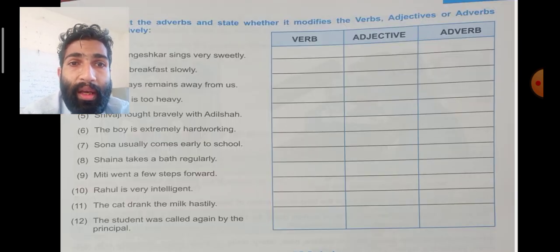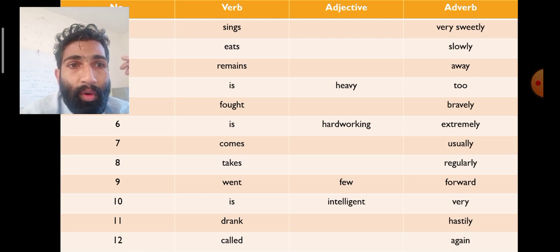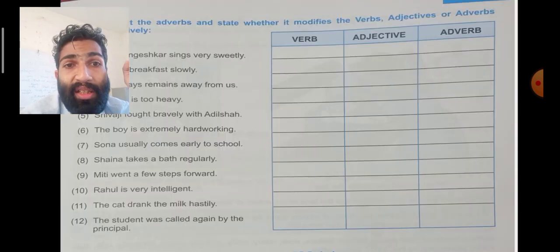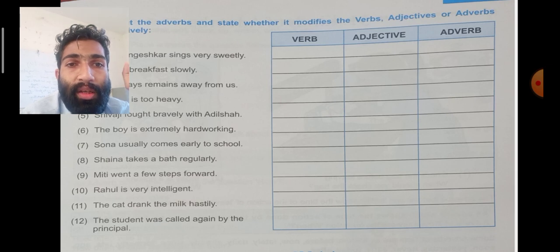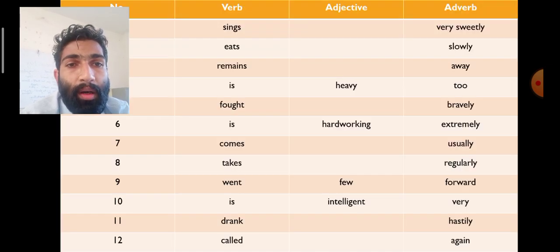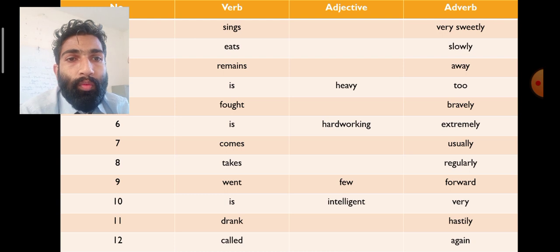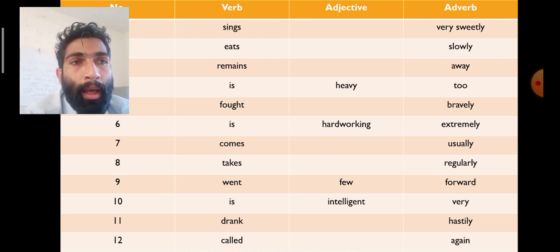Next, Rahul is very intelligent. Is is a verb, intelligent is an adjective, very is an adverb. Next, the cat drank the milk hastily. Drank is a verb, hastily is an adverb. Next, the student was called again by the principal. Called is a verb and again is an adverb.